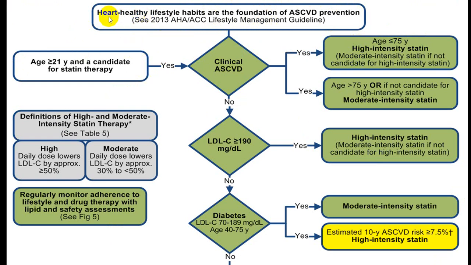If there is a person, the first thing that should be done for all is healthy lifestyle habits for everyone. So lifestyle modification is a must for everyone.